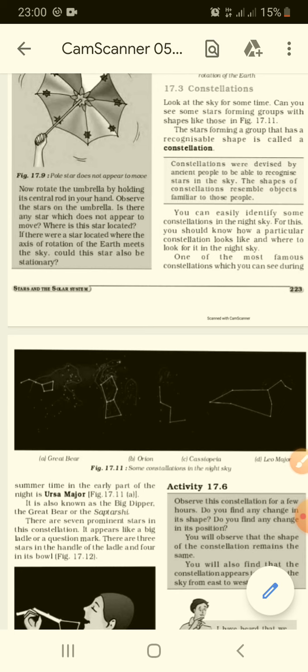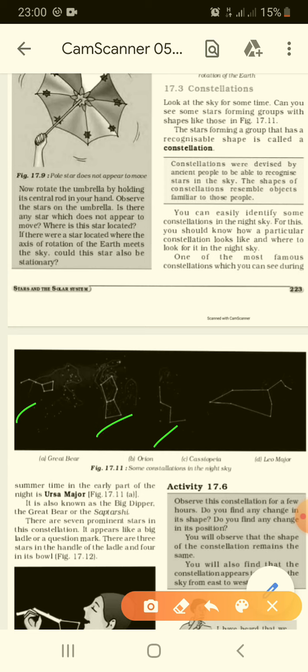See, we have the Great Bear, we have Orion, we have Cassiopeia, and we have Leo Major. 7 stars in the Great Bear. See, can you see it? 1, 2, 3, 4, 5, 6, 7. See how the designs, how the imaginary shapes are being formed. The famous constellation which you can see during summer is Ursa Major.